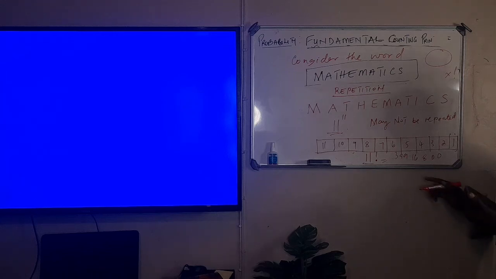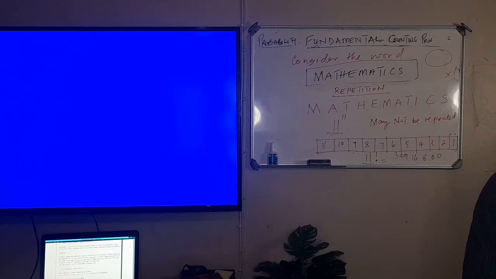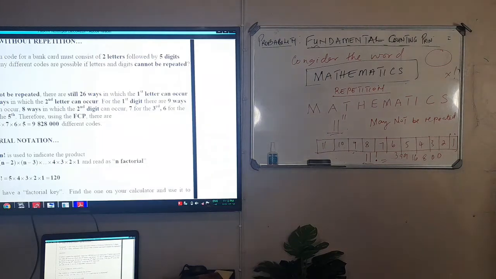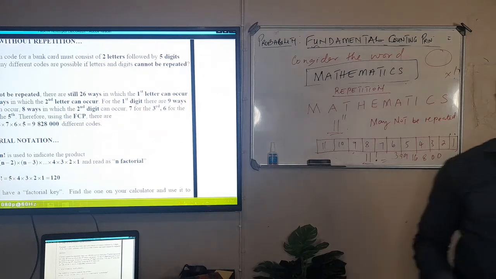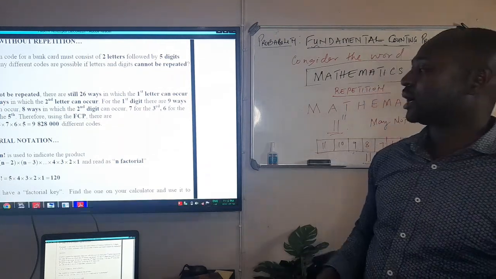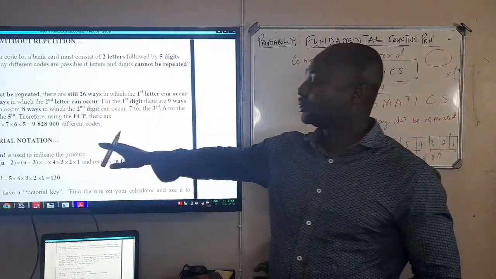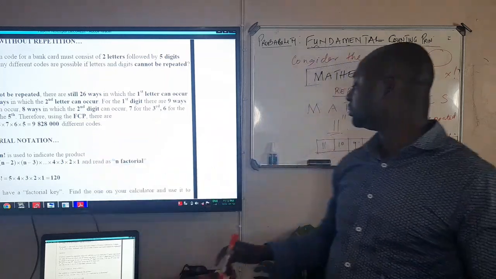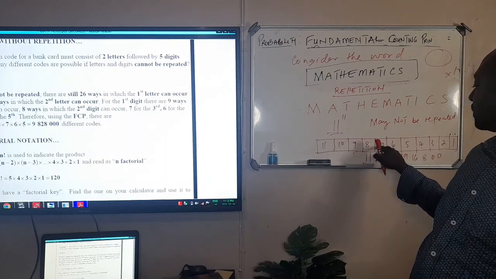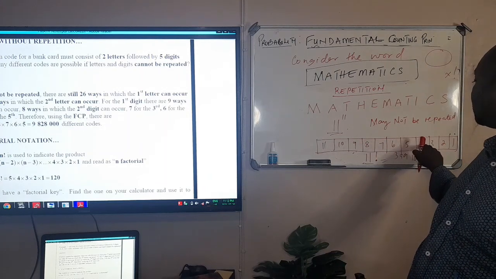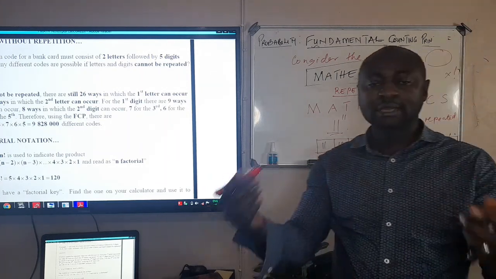It gives you the same answer as 11 factorial. So this brings us to the end of our lesson today. We will come again tomorrow and give you more on factorial notation, which I've just introduced here, to say 11 times 10 times 9 times 8 times 7 times 6 times 5 times 4 times 3 times 2 times 1.